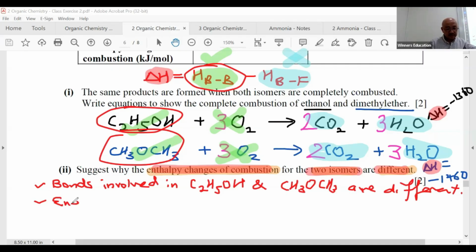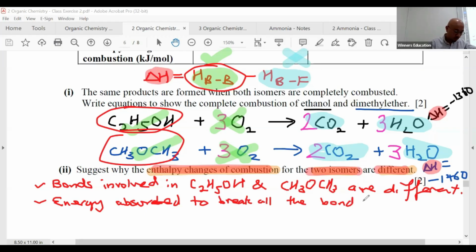So the bonds involved are different, so the energy absorbed or taken in to break all the bonds for them are different.